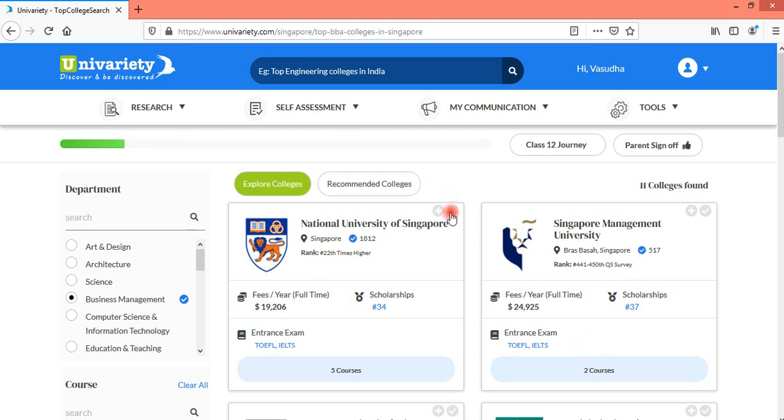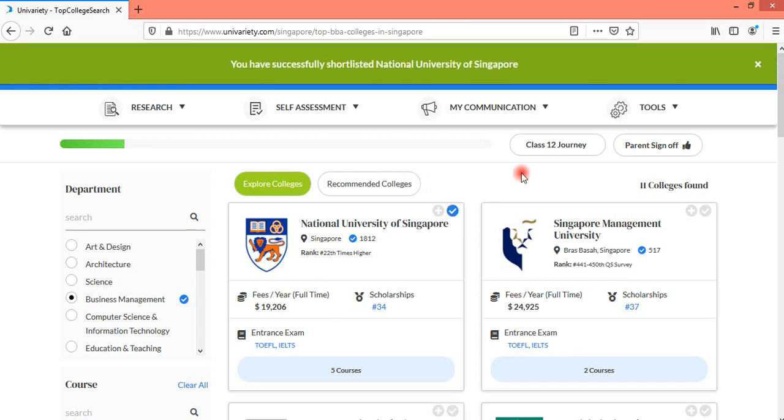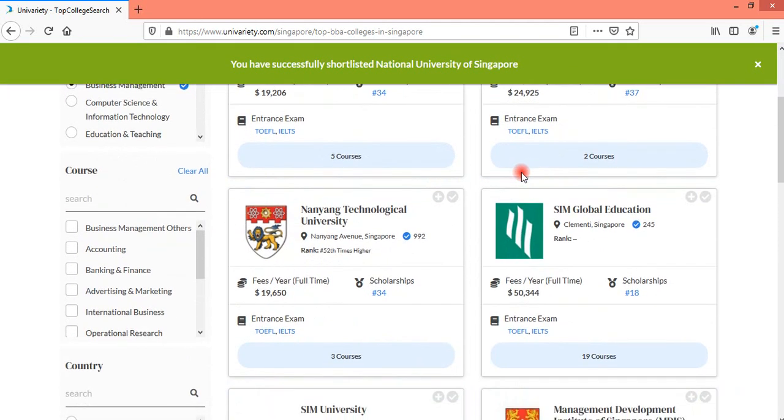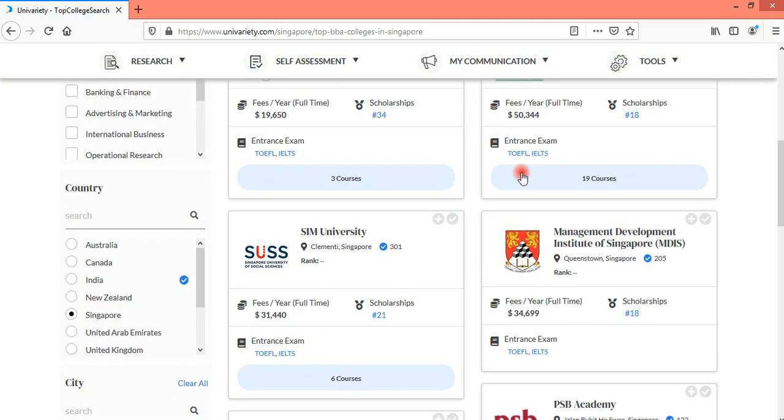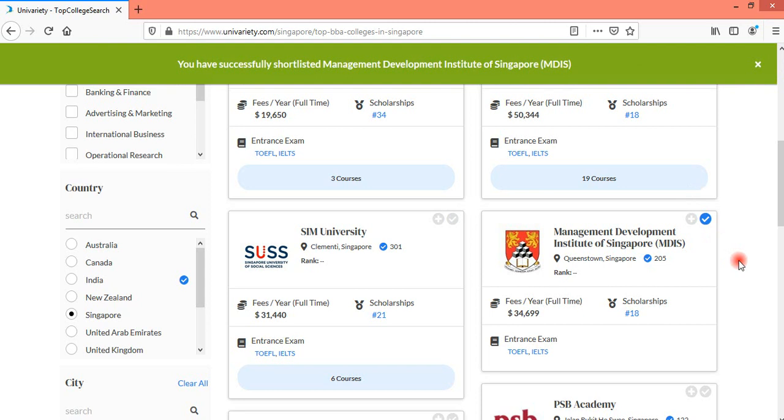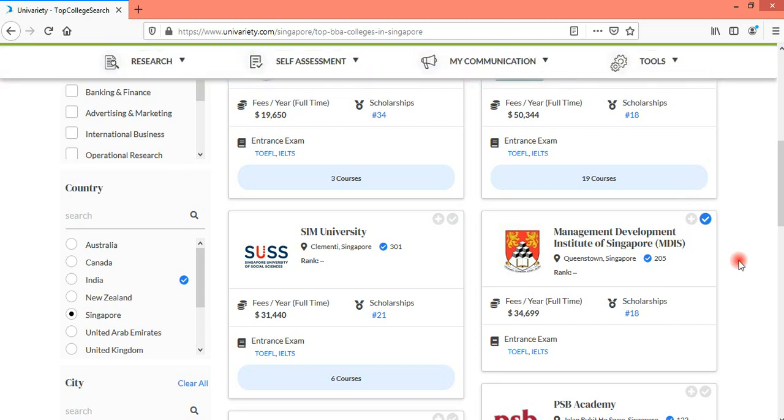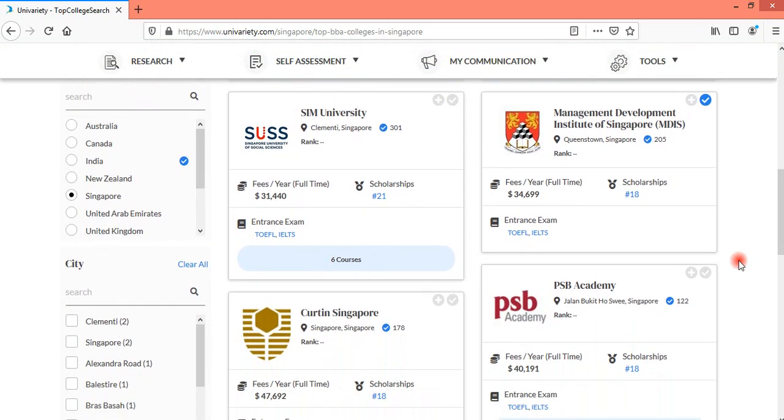So I select National University of Singapore from here, which is the top rated university. I go down and I select MDIS, which could be somewhere between best fit and safe for the student, and I select Curtin University, Singapore.